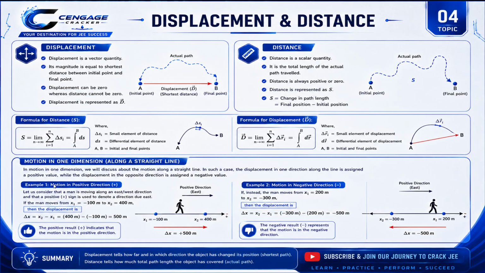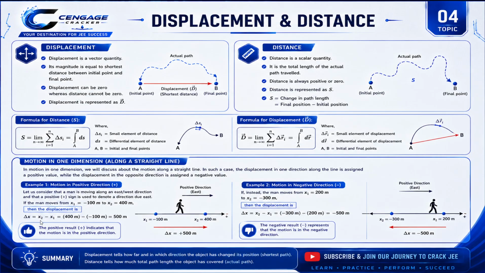Example one, motion in positive direction. Let us consider that a man is moving along the east-west direction, and the positive sign is used to denote the direction due east. If the man moves from x1 equal to minus 100 meter to x2 equal to plus 400 meter, then what is the displacement? Be careful. We know the formula.